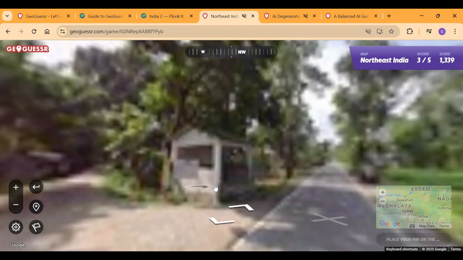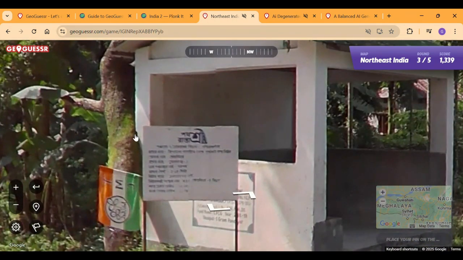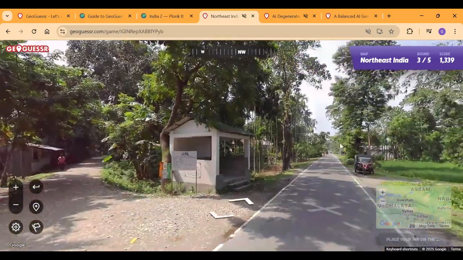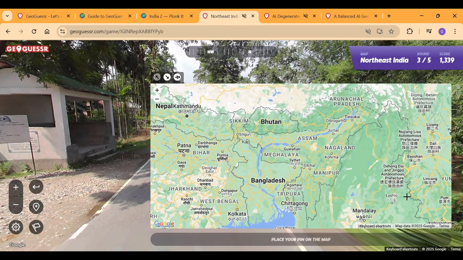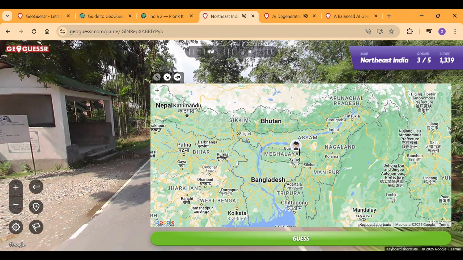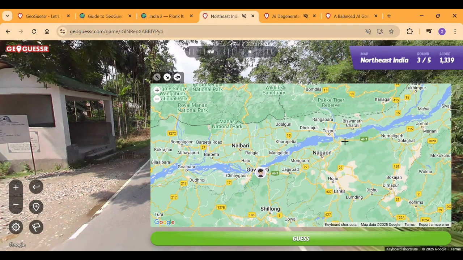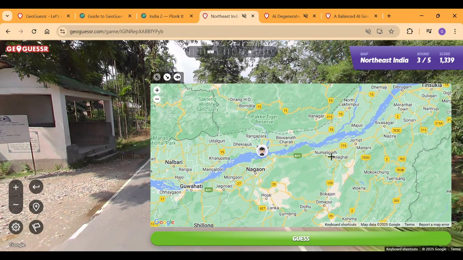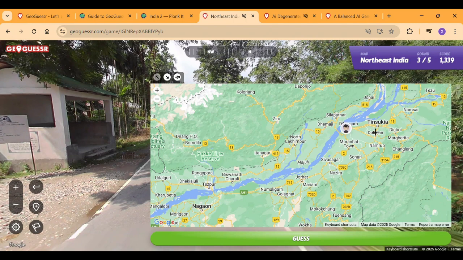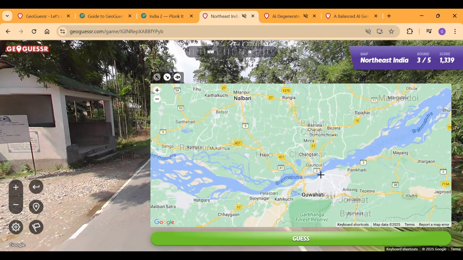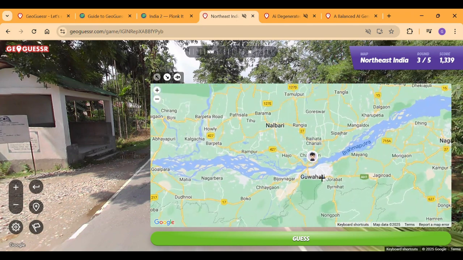Do we find anything? More Assamese, but it could be Assam. Do you know what? I'm going Assam. Who cares? It might be wrong again, and I might be foolish. So I'm going Guwahati, the capital. But it also could be Tezpur. It could be Dibrugarh. It could be Tinsukia. It could be in the neighboring region. But my plan is to go Guwahati, and I'm going to center hedge.